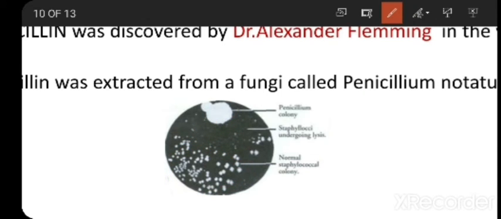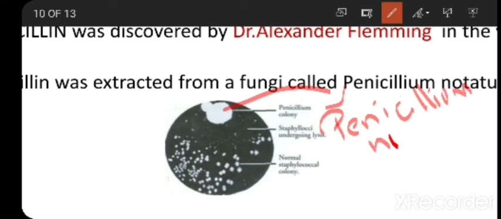When Alexander Fleming looked very keenly, he found that this is a microorganism called Penicillium notatum. This Penicillium notatum belongs to a group called fungi. You all know fungi. So this fungus Penicillium notatum started killing the bacteria present in the petri dish.